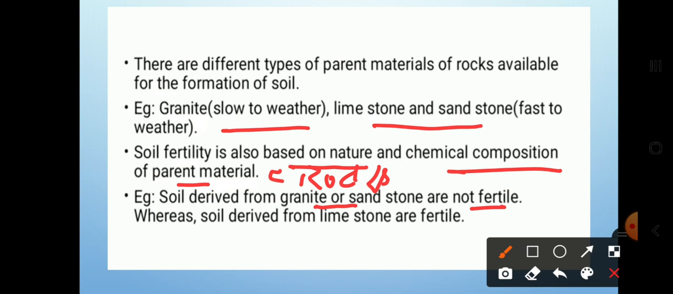For example, the soil derived from granite or sandstone is not fertile, while the soil derived from limestone is fertile. Fertile means suitable for the growth of plants or any other crops.